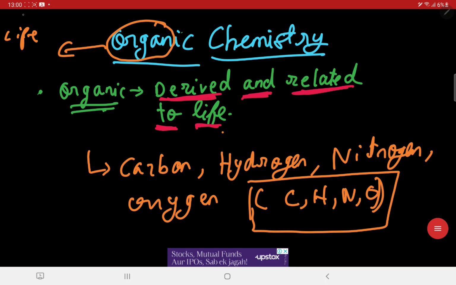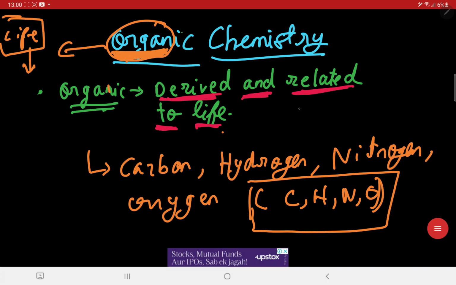Now let us first move to the basics. What is organic chemistry? As you can see, this word has the word organ in it. Organ means life, or related to life, which is living, right? So it has life in it. And life means plants, animals, fungi, bacteria, and all the living creatures that exist. They are made up of organic compounds such as proteins, carbohydrates, and all of those. So these are the primordial stuff that all living beings should have.